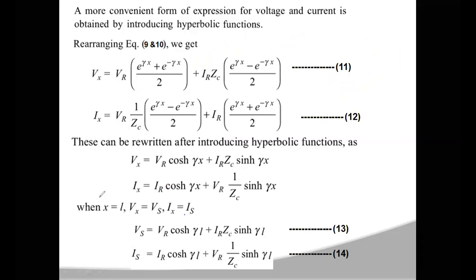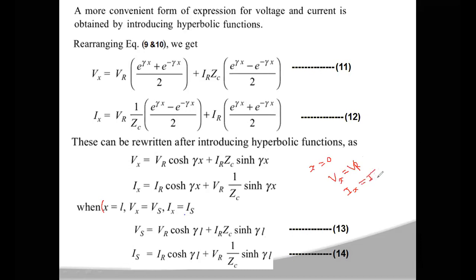Right. So now when x is equal to 0, the Vx value is VR and the Ix value is IR.